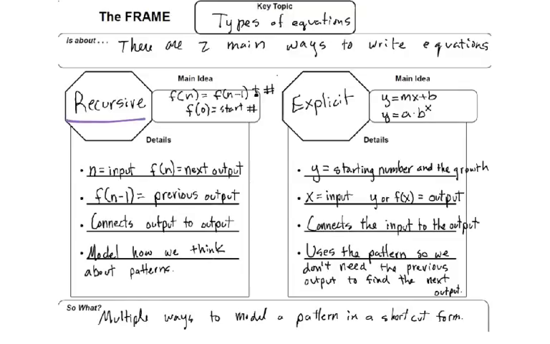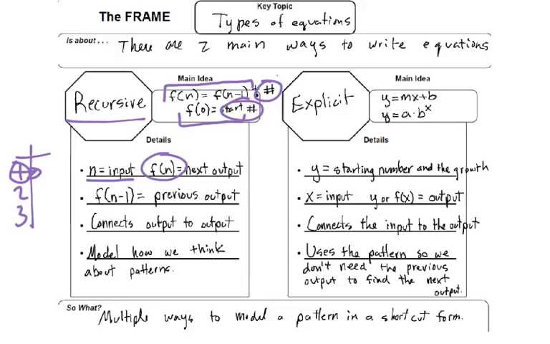So we've got recursive, which models this same idea most of the time. These are usually numbers. The n stands for our input. So if you make a table, that n is this number, but it's just in reference to the output. That's what we're really looking for. So f of n is our next output. F of n minus 1 was the previous. We connect the outputs. So here, we connect this number to this number, this number to this number. That's what we're doing with recursive.